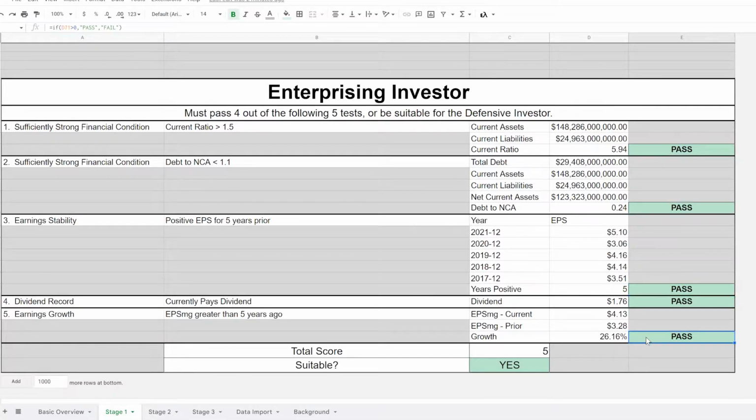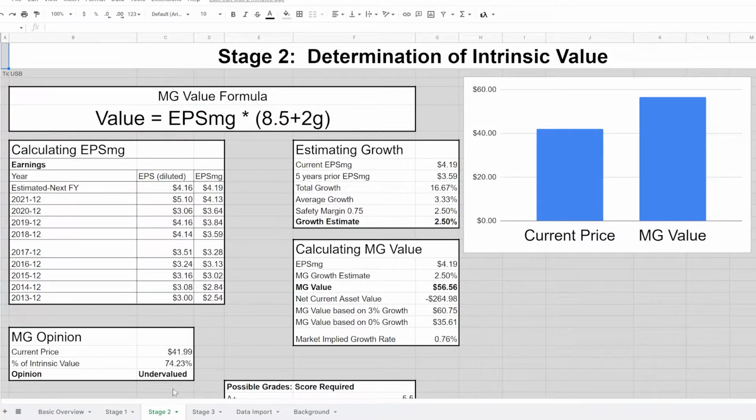And earnings per share have grown over the last 5 years, so we pass that. We get a perfect score for the enterprising investor as well. Look at that. Pretty cool. Now, moving on. Stage 2, determination of intrinsic value.